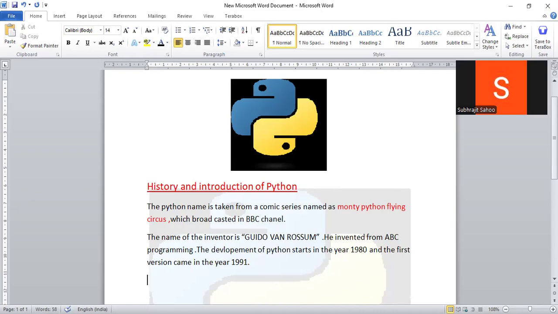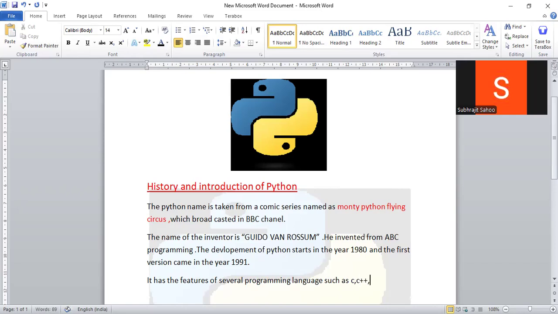Python has the features of several programming languages such as C, C++, right?